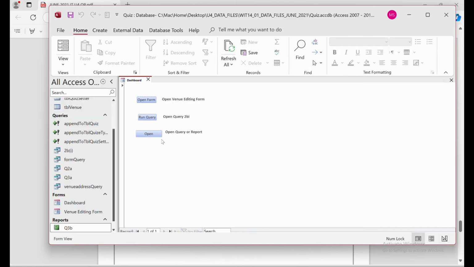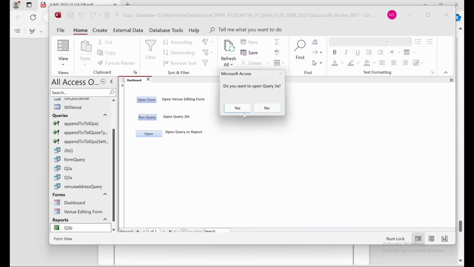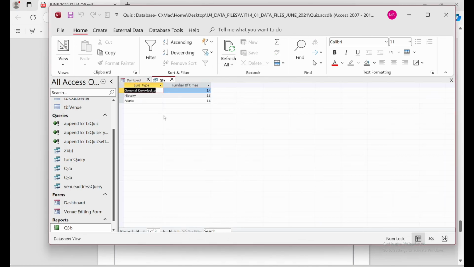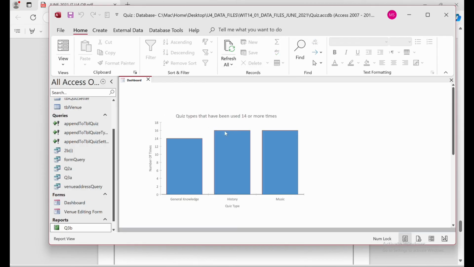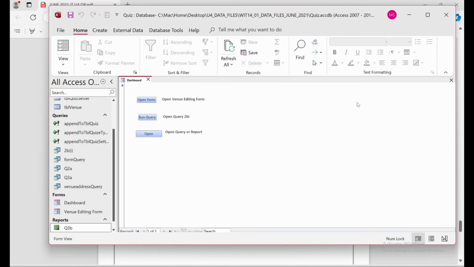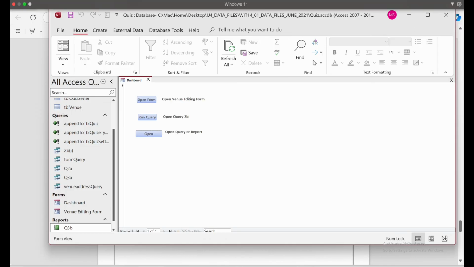So when you go to the form view and click, the message is coming, right? They said yes, it will take you to the 3a. If you click on no, it will take you to the dashboard, which is the 3b. So this is the end of question 4.